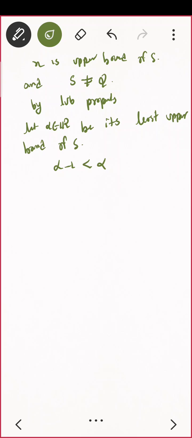What about alpha plus 1, alpha plus 2, alpha plus 5, alpha plus 10? Perfect, very nice. Since alpha is my least upper bound, if I take anything less than alpha, that will not be an upper bound. That means alpha minus 1 is not an upper bound.